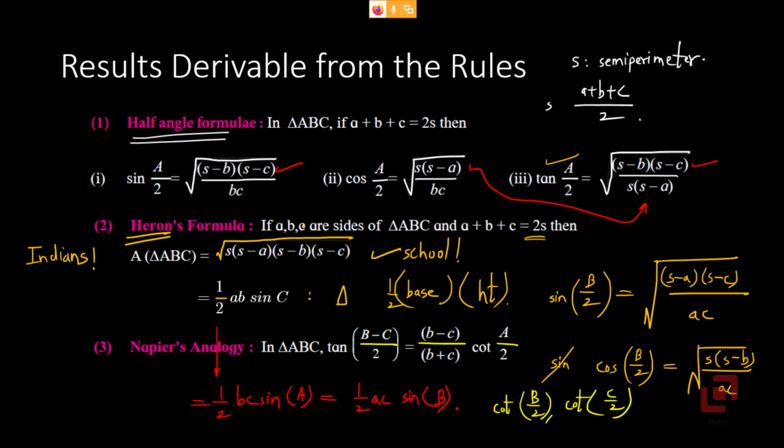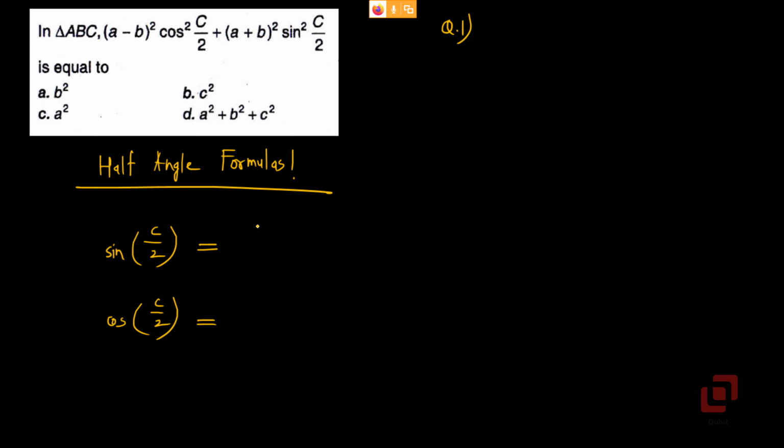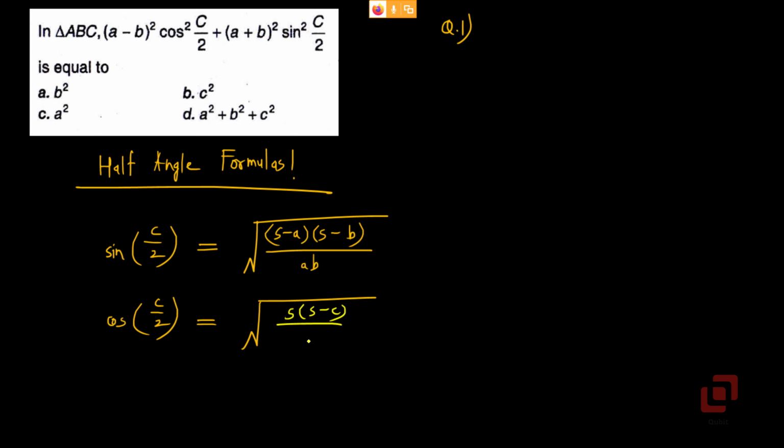So we have to quickly write down the formulas for sin c by 2 and cos of c by 2. Let's go back to that slide. Yeah, this one. Okay, now we are in a position to write down for c. So sin c by 2 will be root of (s minus a) into (s minus b) upon ab, and cos of c by 2 will be root of s into (s minus c) upon ab.